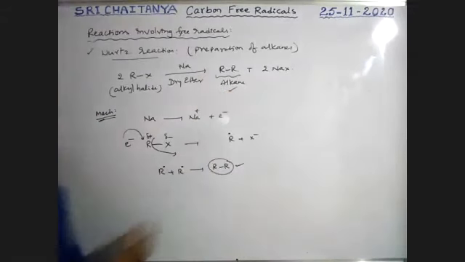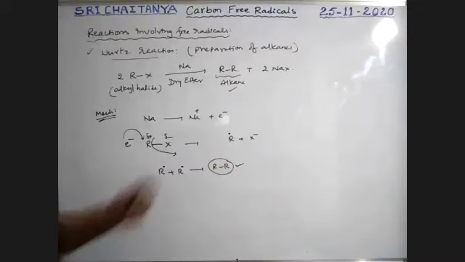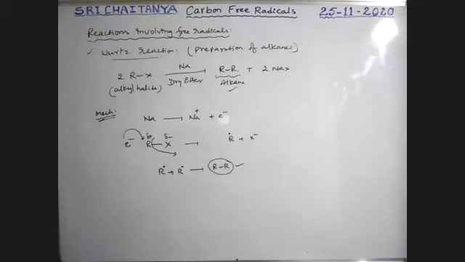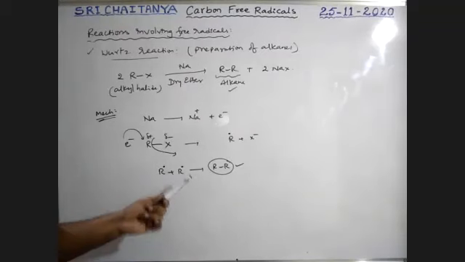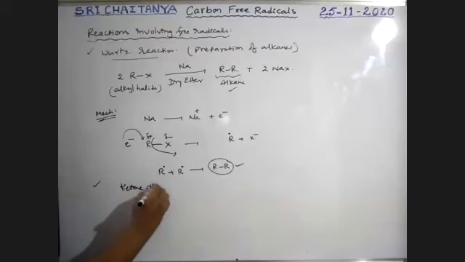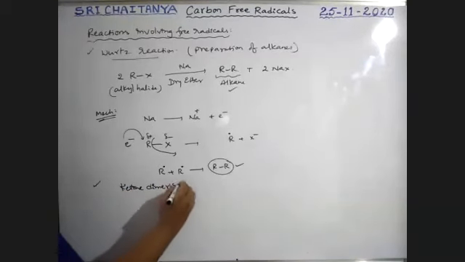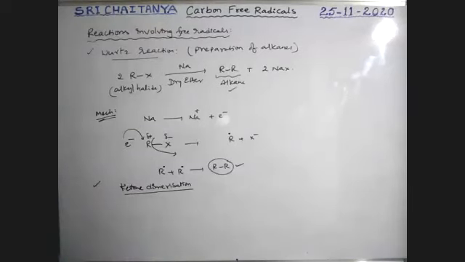That is the major product, an alkane. See here, radicals are the products, so radicals are involved in the reaction. That is why it is a reaction involving free radicals: the Wurtz reaction, free radical mechanism. Next, one more: ketone dimerization. This is also free radical, boys.